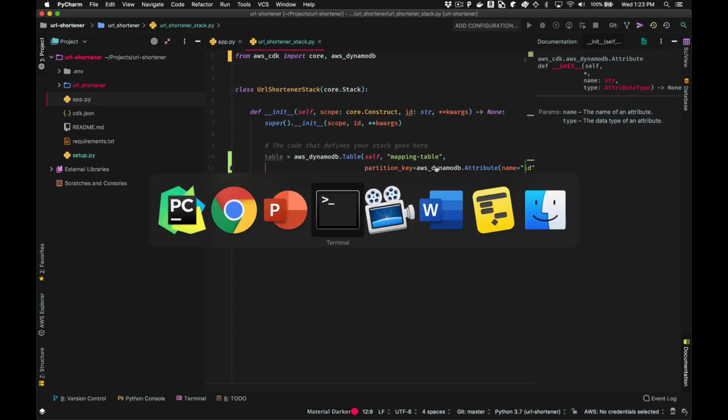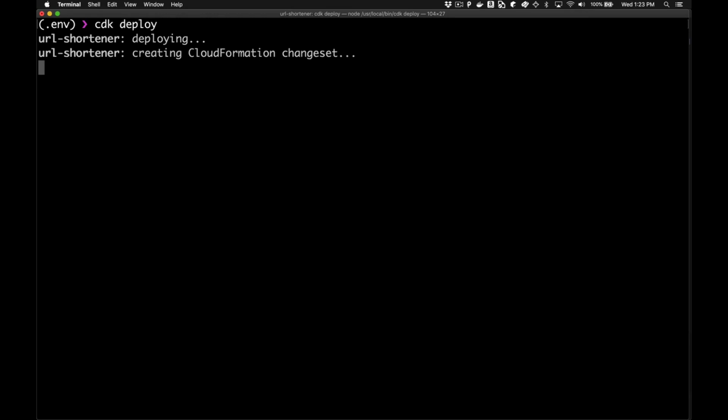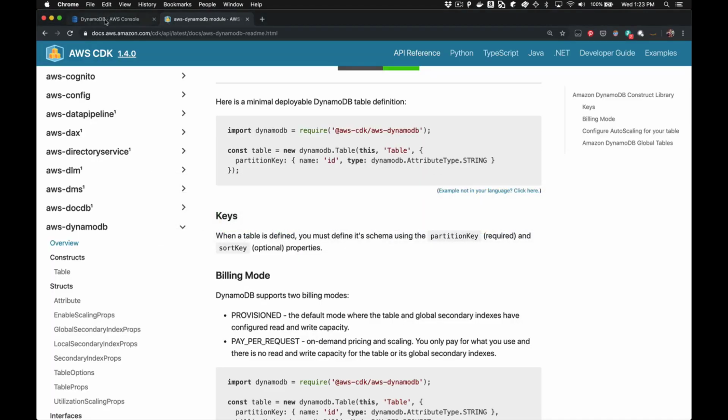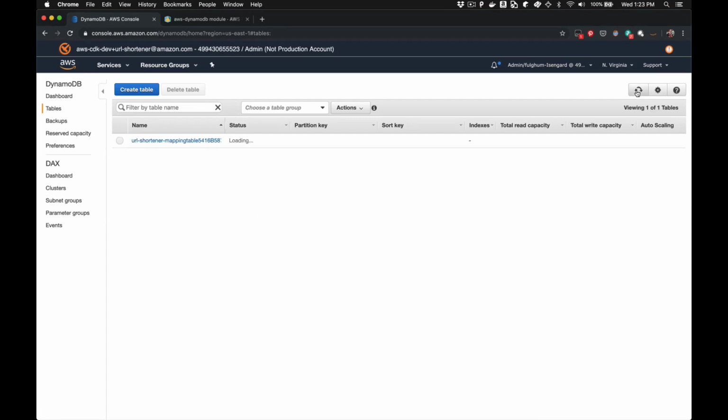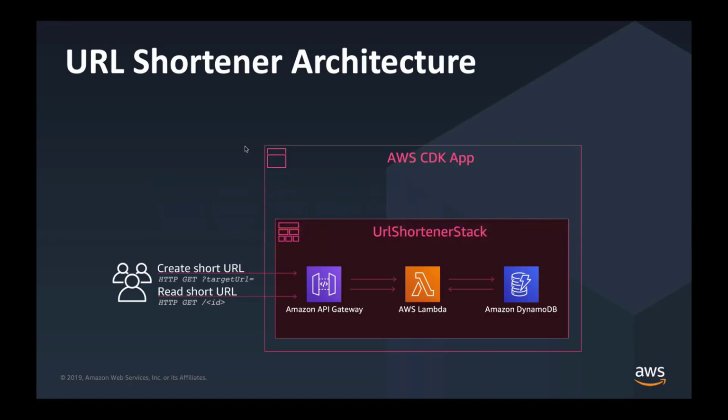Let's jump back over to the command line and let's take a look at how we get this deployed. So the CDK deploy command is going to run our program, and it's going to synthesize a CloudFormation template and then send that to CloudFormation. So if we look over here in the DynamoDB console, we see that there's this brand new table, and you can see this mapping table, that ID that we specified is showing up there in the name, and we can see this table is being created. So let's jump back to our slides. We've got our DynamoDB table modeled. The next thing we need to do is create our Lambda function.